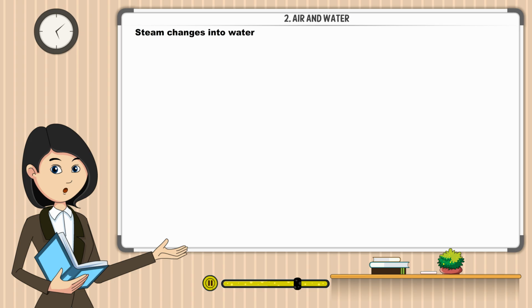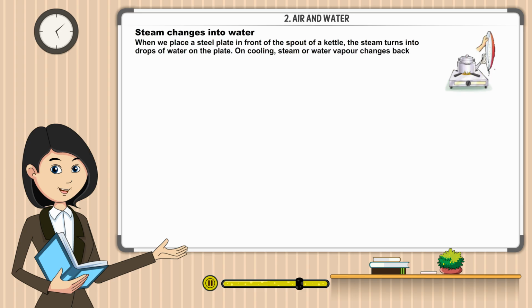Steam changes into water. When we place a steel plate in front of the spout of a kettle, the steam turns into drops of water on the plate. On cooling, steam or water vapor changes back into water. This process is called condensation of water.